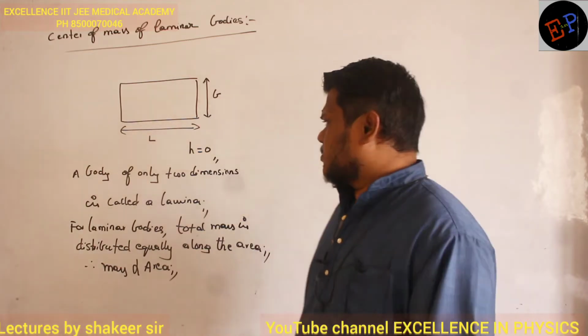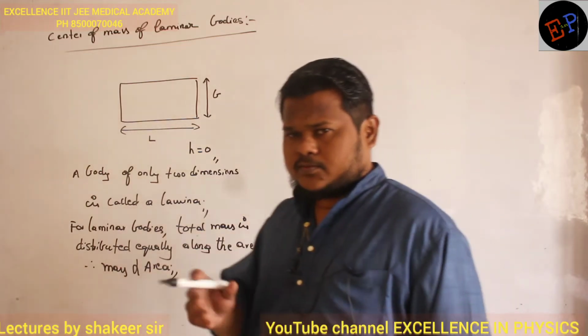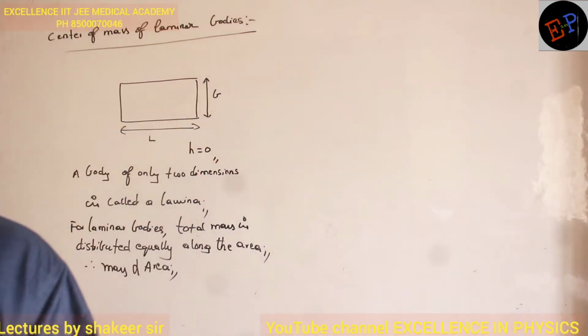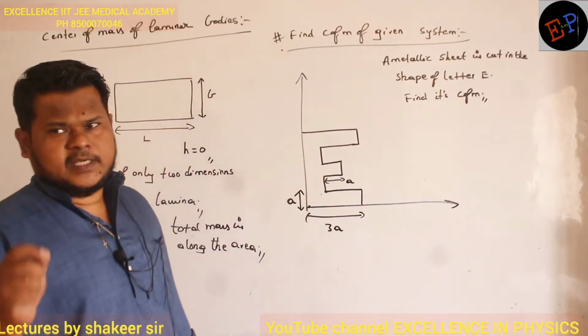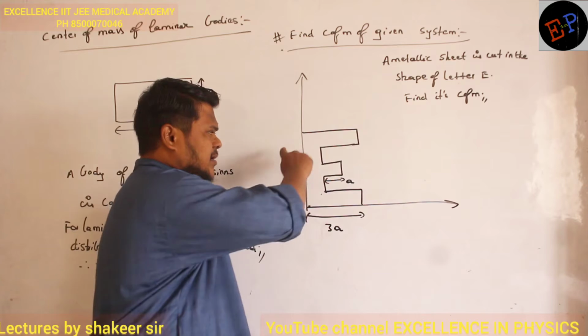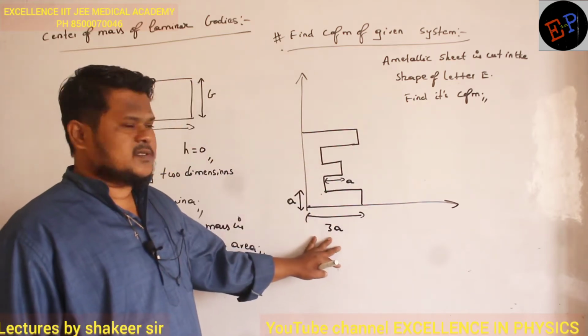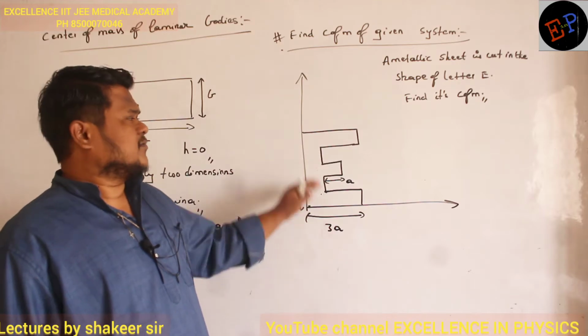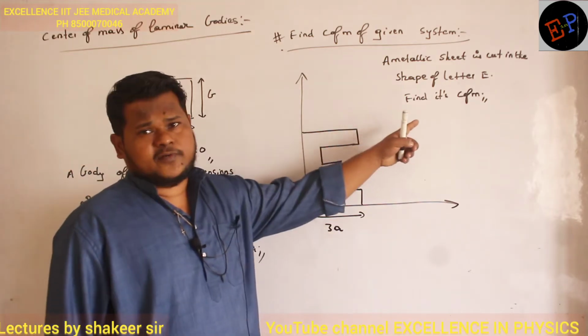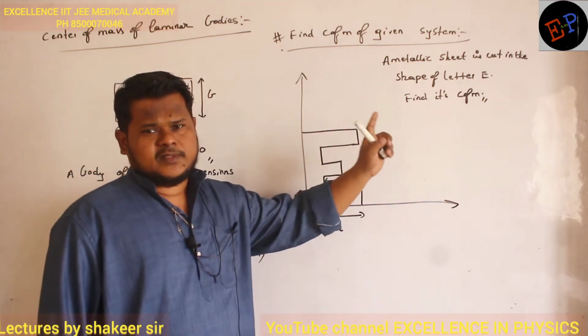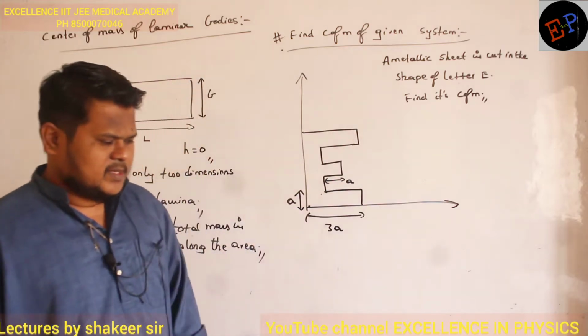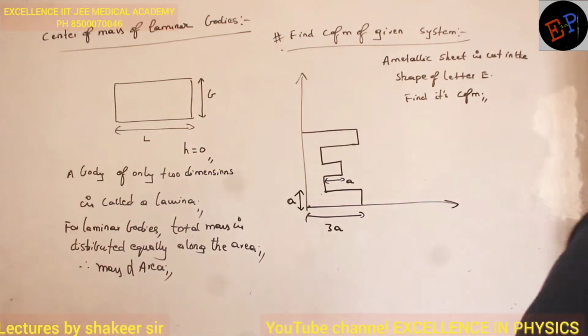I will give one diagram, so try to find its center of mass. It is a metallic sheet, a lamina, and I am cutting that lamina in the shape of the letter E. These are the dimensions of this letter. Then for this lamina, you are supposed to find where its center of mass will be. Let us see how we can do this kind of problem.